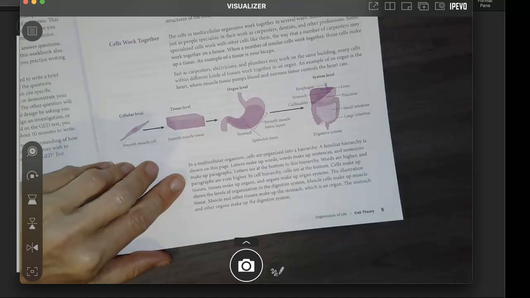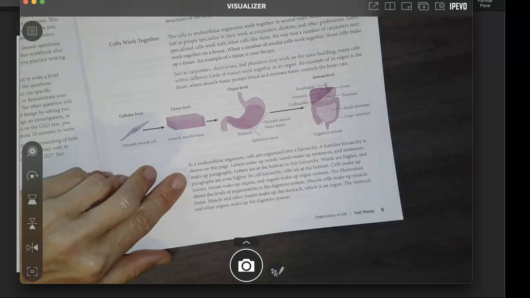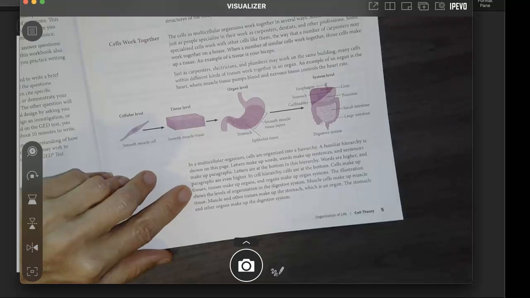A familiar hierarchy is shown on this page. Letters make up words, words make up sentences, and sentences make up paragraphs. Letters are at the bottom of this hierarchy. Words are higher, and paragraphs are even higher. In cell hierarchy, cells are at the bottom. Cells make up tissues, tissues make up organs, and organs make up organ systems.